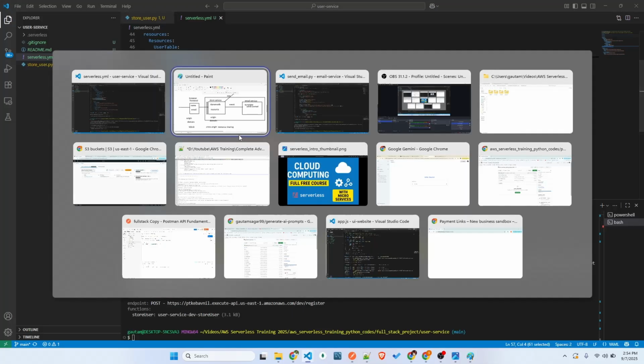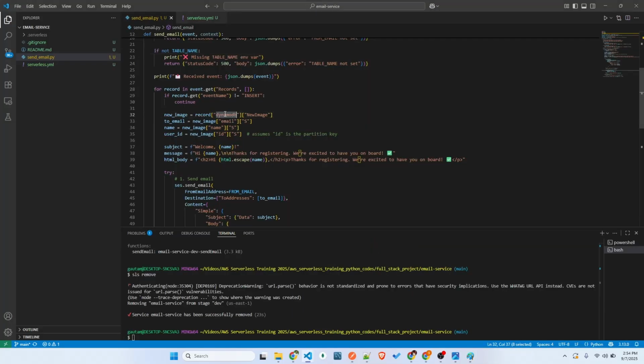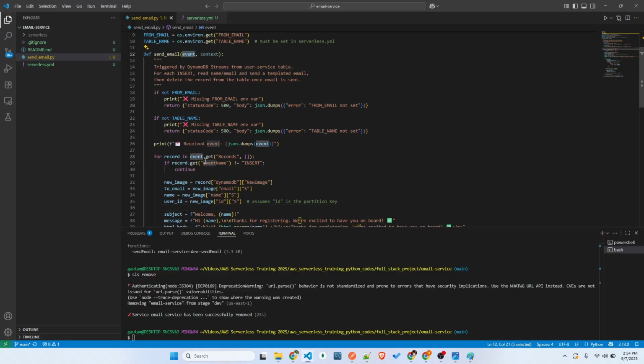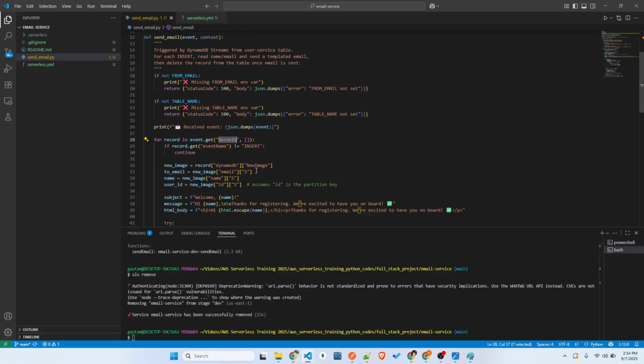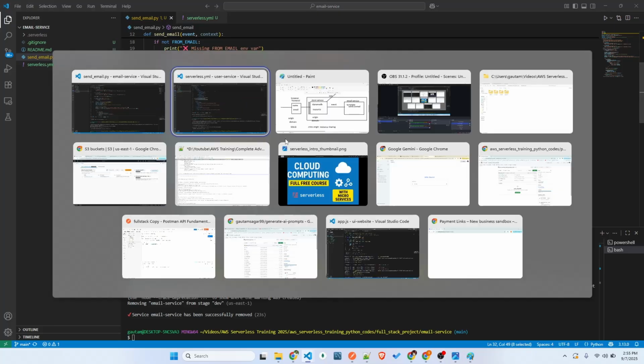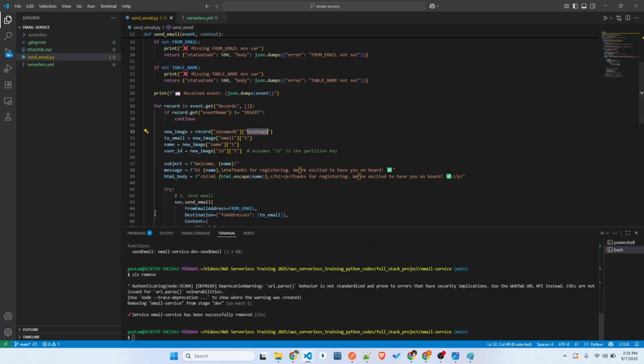So if you see here, I took the DynamoDB record. This is how you are going to read a stream. We are getting an event, right? In the event we have records. There is a common JSON object for each stream event. You can go through this online, but for now you can think that we get a records array, and each record is going to have a DynamoDB and a new image, something like this. So it takes it and reads the email and name ID from the DynamoDB record.